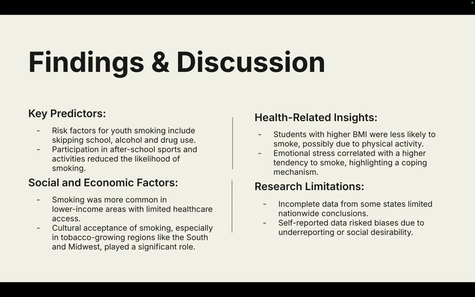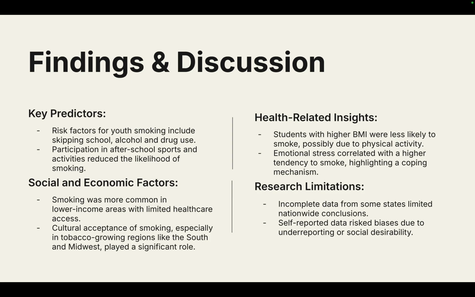For health related insights, students with a higher BMI were less likely to smoke, possibly due to physical activity. They could have been involved in after school sports or any kind of activities that would distract them from smoking. And emotional stress correlated with a higher tendency to smoke, which can highlight a coping mechanism.